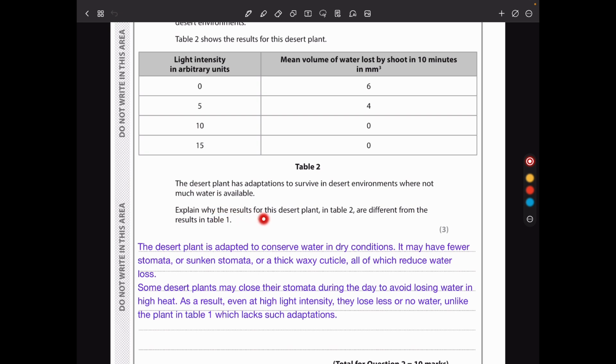Explain why the results for this desert plant in table 2 are different from those in table 1. This could be because this plant is adapted to close the stomata in order to decrease water loss as light intensity increases, preventing excessive water loss during the desert heat.